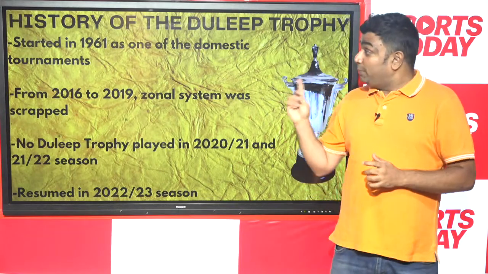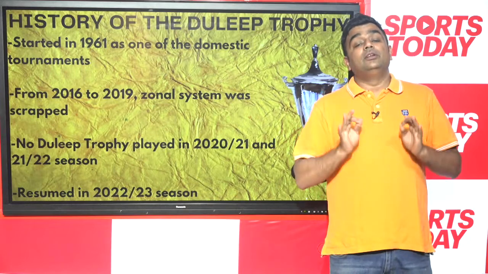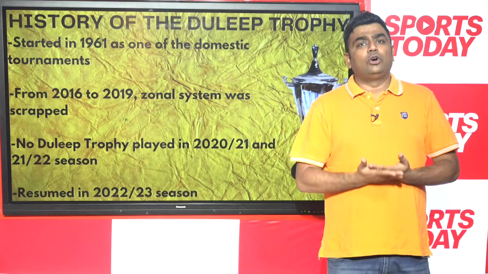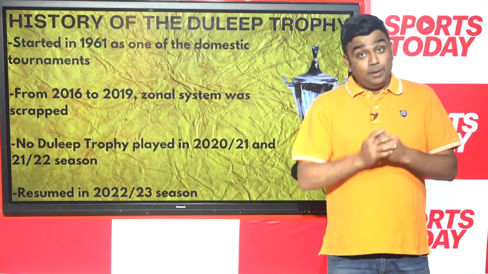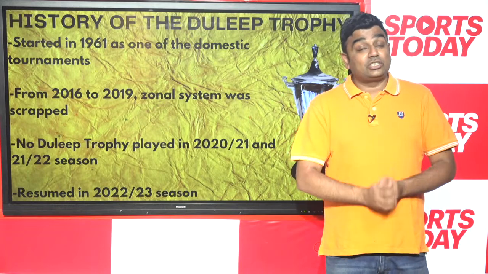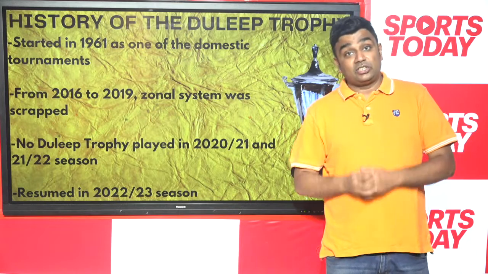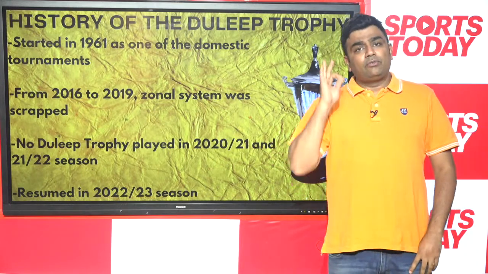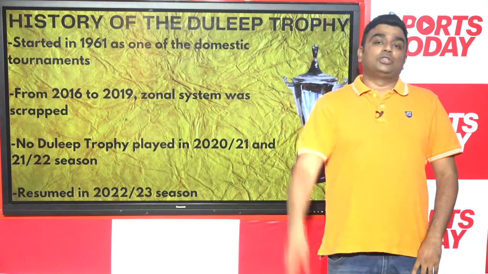So, the Duleep Trophy started in 1961 and West Zone have been the most dominant. You would obviously understand why West Zone have dominated the Duleep Trophy, because most of them come from Mumbai. And remember, in the 60s, 70s and the 80s, Mumbai were the dominant team when it came to the Indian domestic circuit. Now, there was a brief period from 2016 to 2019 when the zonal system was scrapped.